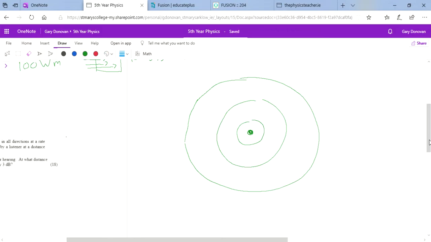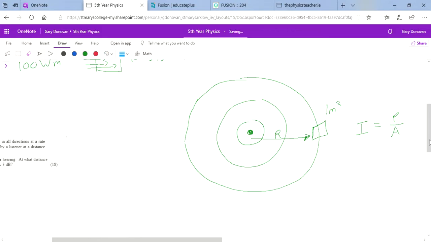Now, if we wanted to know the intensity at this point here, we need to have 1 meter squared. And we need to figure out what's the intensity of the sound that has reached here, given that this is the radius r.